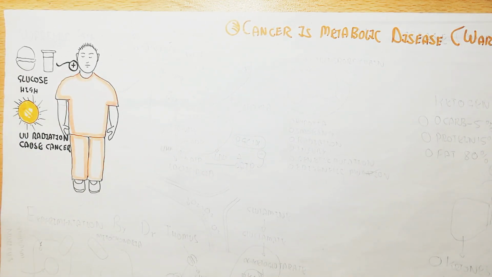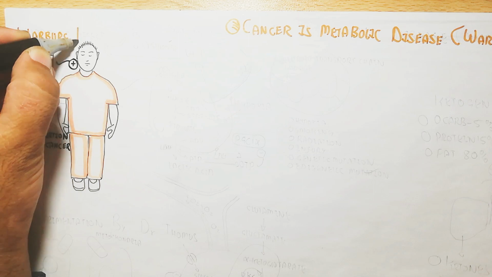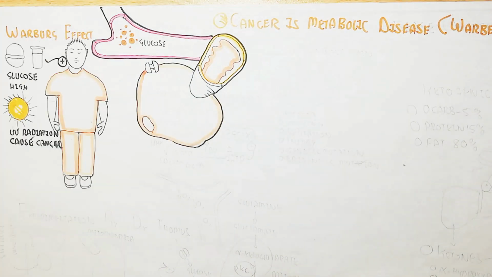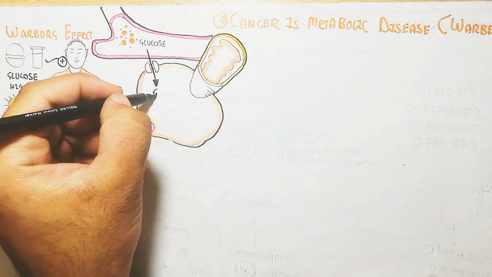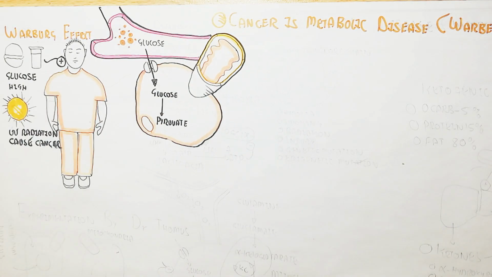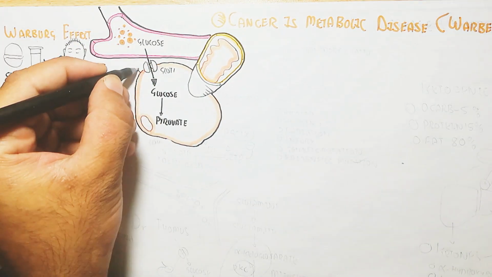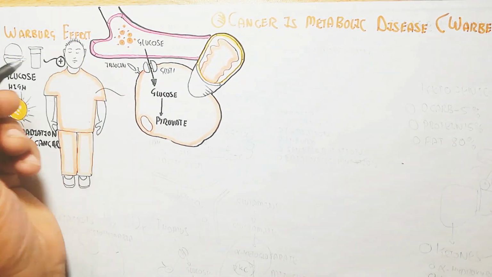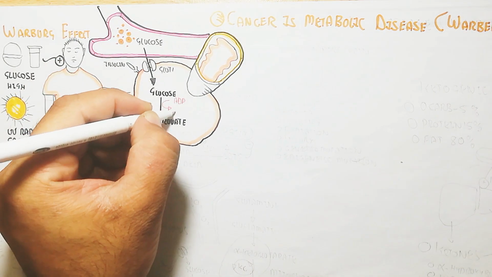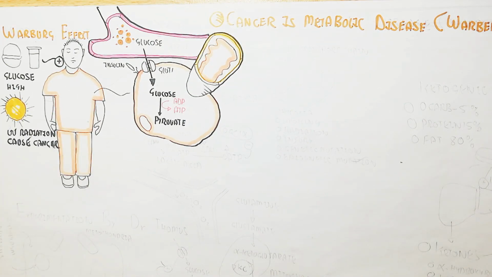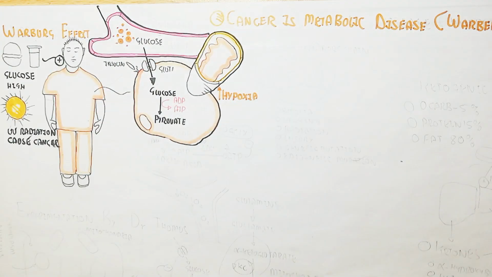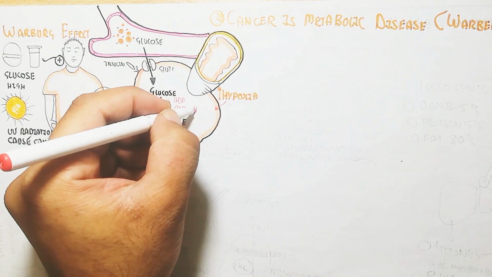A high glucose diet will trigger oncogenesis and tumorigenesis, the progression of the tumor. UV radiation causes cancer, and it is one of the major influences on the progression of cancer, along with other factors. Insulin is required for the GLUT1 channel to open so glucose can move into the cell, and in this way the glucose will convert into pyruvate to produce more ATP.